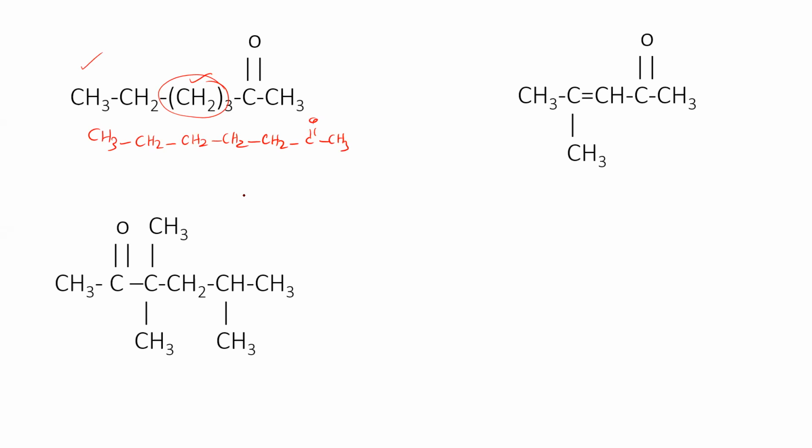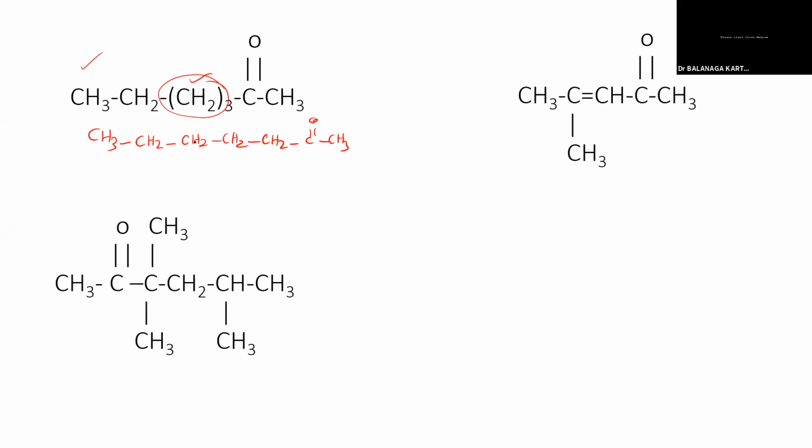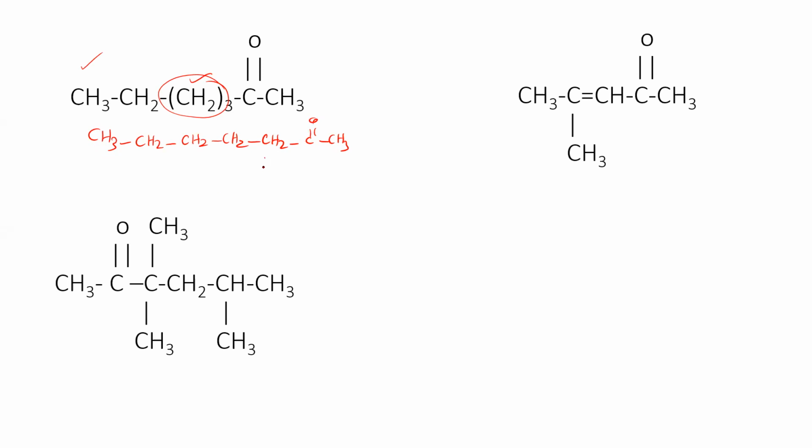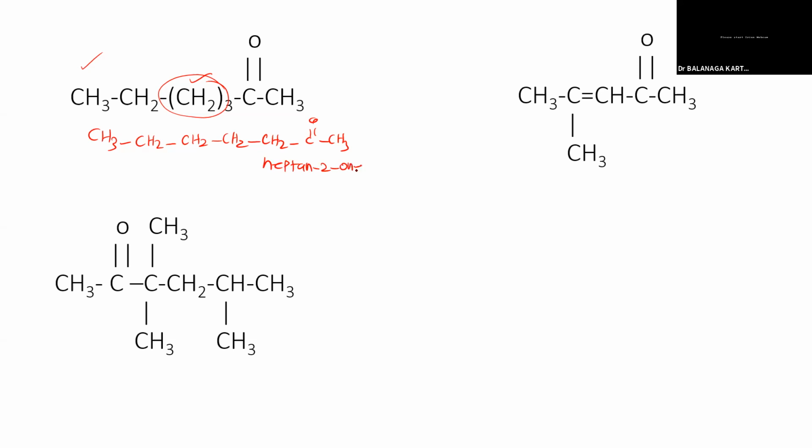Now we can name it: heptane 1, 2, 3, 4, 5, 6, 7. Heptan-2-one. So we have to number it from here. The ketone should get the least position. That's what. Okay. And what about this one?